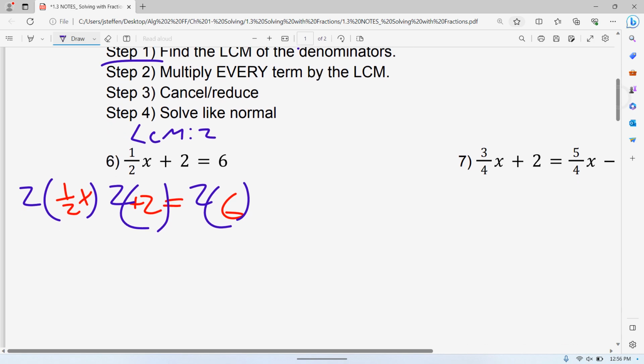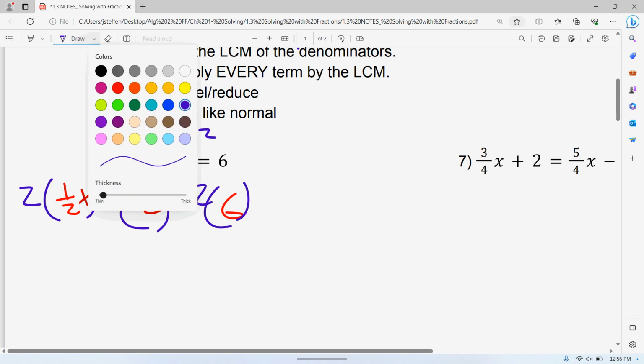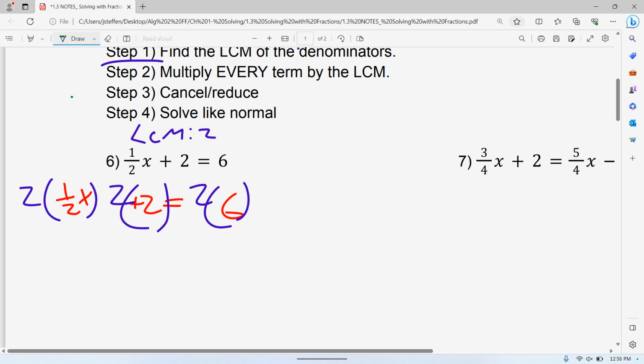From here, your next step is to cancel and reduce, and then you'll be able to solve like normal. So when I say cancel and reduce, 2 in the numerator, 2 in the denominator, so cancel. Now keep in mind it's multiplication, so they kind of are together. I could cancel this 2 in the numerator with a different denominator over here. The 2 and the 2 cancel, so what I have left is 1x. 2 times 2 is positive 4. And 2 times 6 is 12. Make sure you multiply everything by that 2.